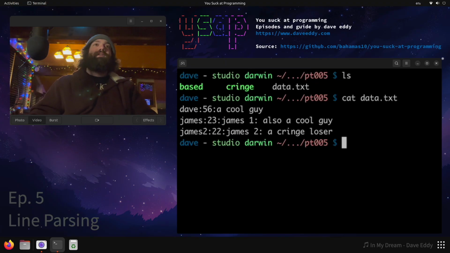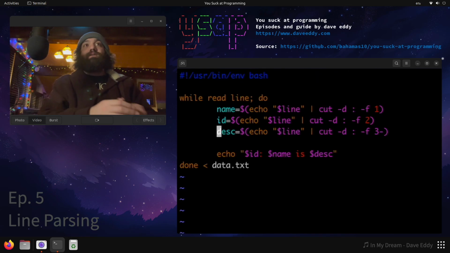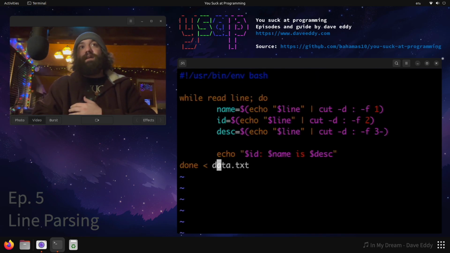Let's find out. So first things first, we're going to look at your cringe script. Here's how you would parse that data. So you have a cringe script that looks like this. We do a while read line, and we read in from data.text. Actually, that looks fine to me. We extract the name, the ID, and the description. The way we extract the name is we echo the line, and then we pipe it to cut on colons, grab field 1. Okay, that'll work.